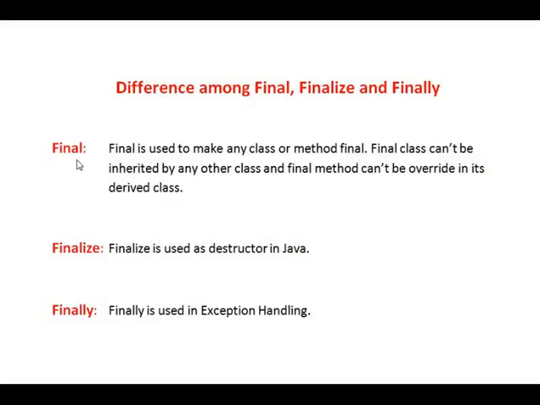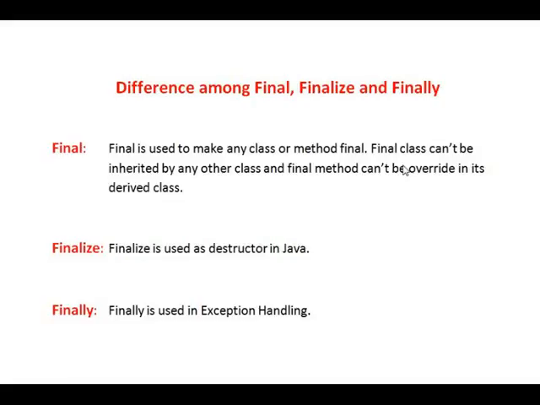First, about the final. The final keyword is used to make any class or method final. If you want to make any class final or any method final, then we can use the final keyword before that class or that method.